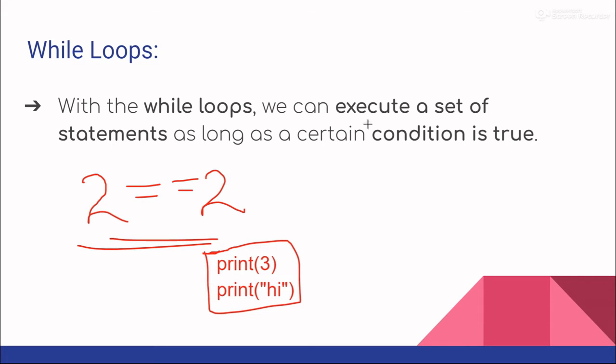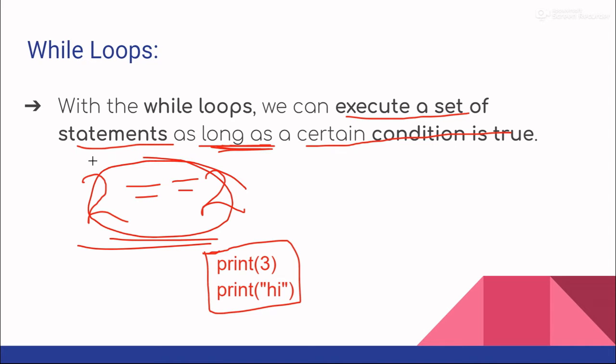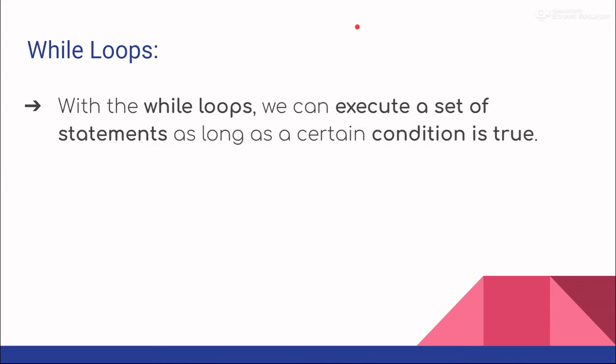So if you notice carefully, it says execute a set of statements as long as a certain condition is true. So basically, as long as this condition is true, which is forever, these statements will be executed. That is, the Python interpreter will keep printing 3 hi 3 hi forever. And this type of thing is called an infinite loop. So now let's take a look at the syntax of this while loop.